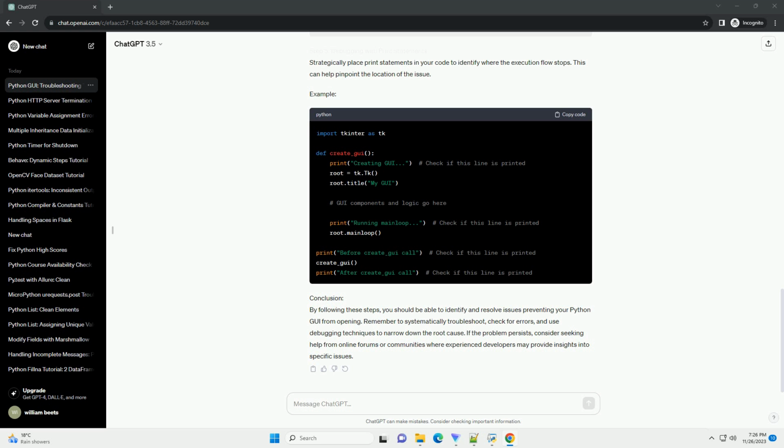Example. Conclusion. By following these steps, you should be able to identify and resolve issues preventing your Python GUI from opening. Remember to systematically troubleshoot, check for errors, and use debugging techniques to narrow down the root cause. If the problem persists, consider seeking help from online forums or communities where experienced developers may provide insights into specific issues.